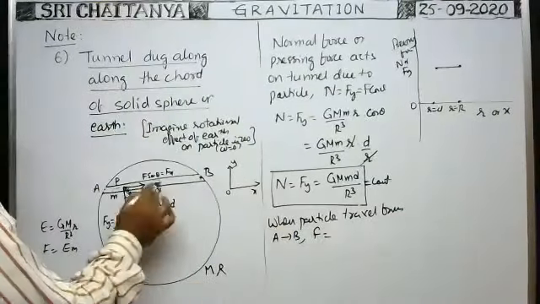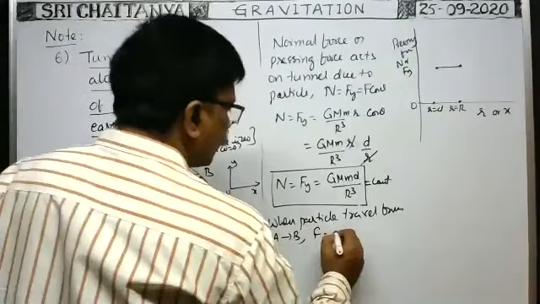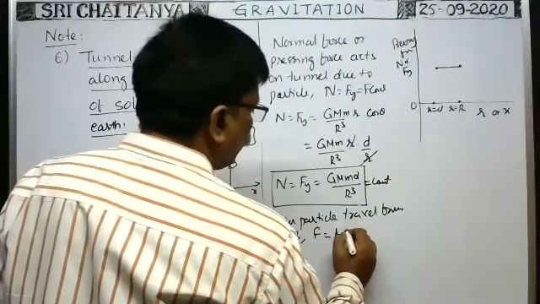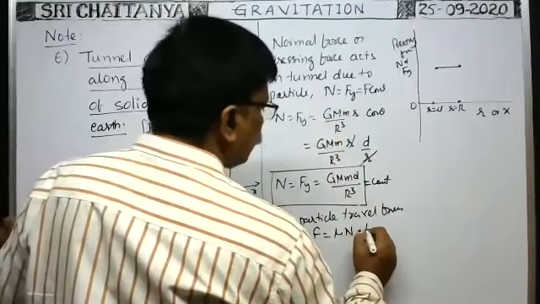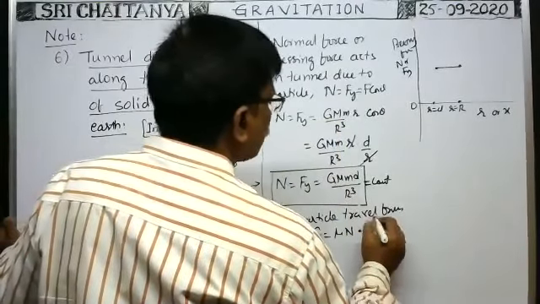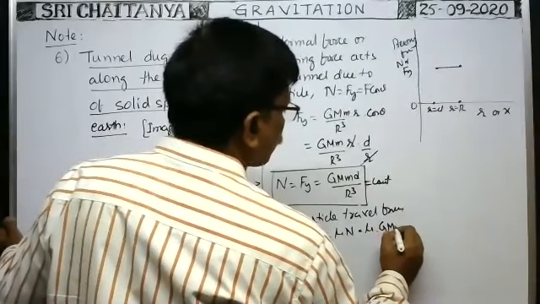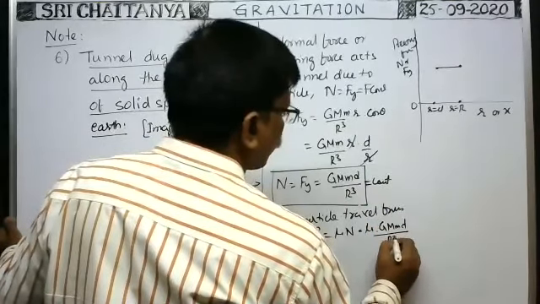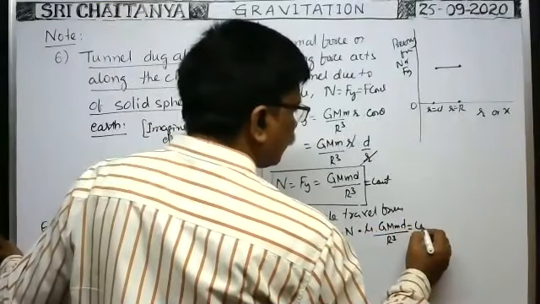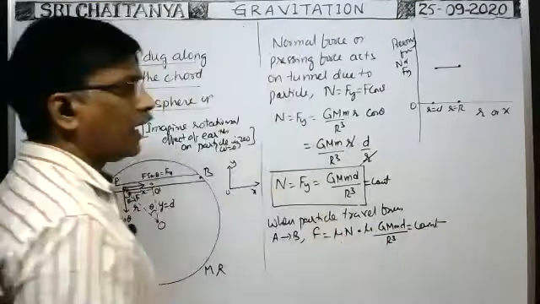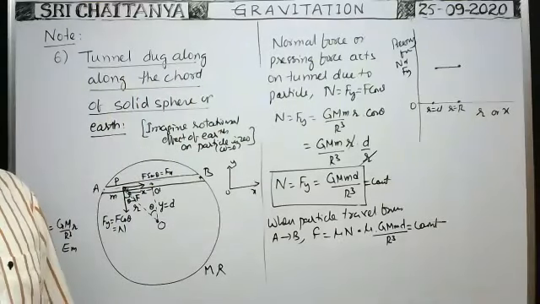No doubt, the frictional force is opposite to that one. Frictional force is equal to mu into normal reaction. Normal reaction means pressing force only. So this is equal to mu, which will be given, times G capital M small m D by R cube. It is the frictional force. So this is also constant. Whenever mu is constant, this is also constant. So a constant friction acts.